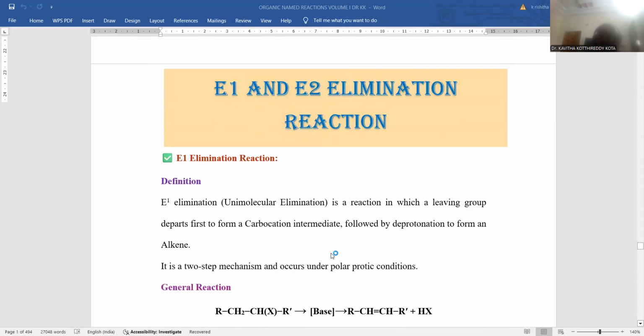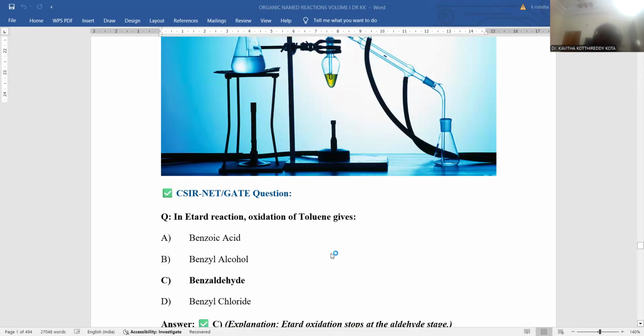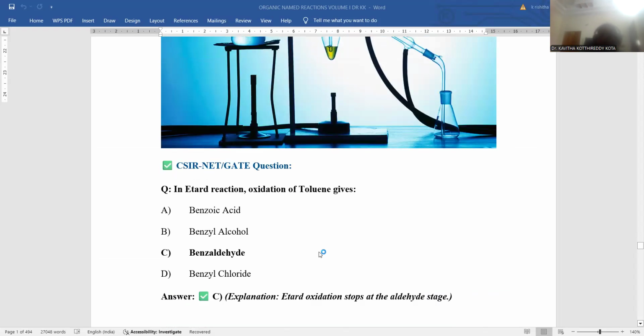In the next session, we will discuss E1, E2 elimination reactions. Meanwhile, we are going to sign off with this Etard oxidation process.